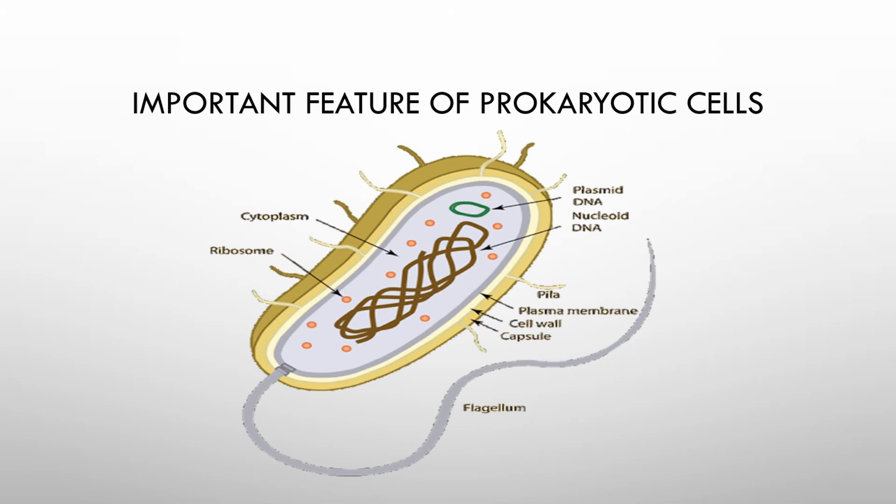Important features of prokaryotic cells. You can see in this diagram, and this is a very important diagram, I am going to explain the various features of prokaryotic cells through this diagram, and then we will explain each feature separately. In this diagram you can see the outer membrane, which is made up of capsule, cell wall, plasma membrane.